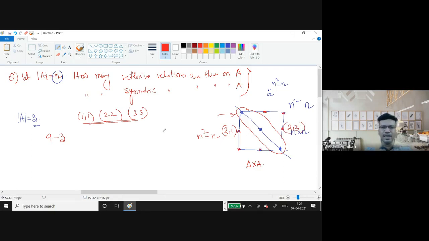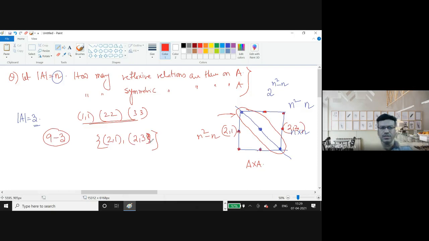Now take any subset of these 6 elements. For example, say I have taken 1,2 and 2,3.